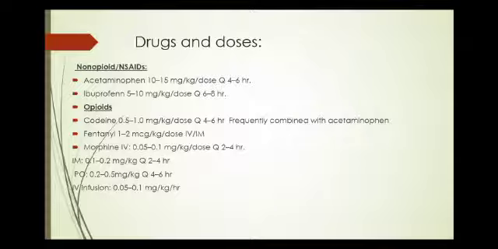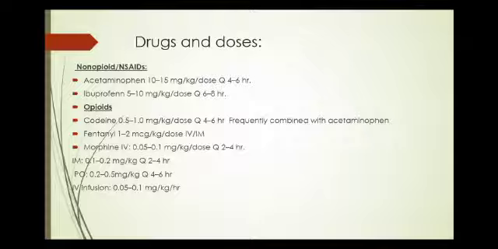Acetaminophen 10 to 15 mg per kg, every 4 to 6 hours. Ibuprofen 5 to 10 mg per kg, every 6 to 8 hours. Opioid examples are codeine 0.5 to 1.0 mg per kg, every 4 to 6 hours. It is more frequently combined with acetaminophen to reduce the adverse effects and also to reduce the addiction.